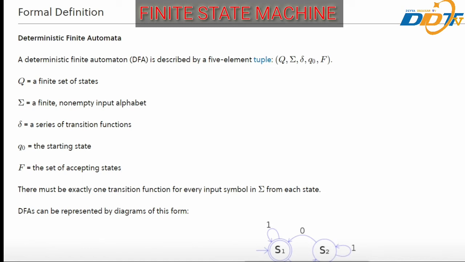F is the set of accepting states, also known as the final states. There must be exactly one transition function for every input symbol in sigma from each state. DFAs can be represented by diagrams of this form.